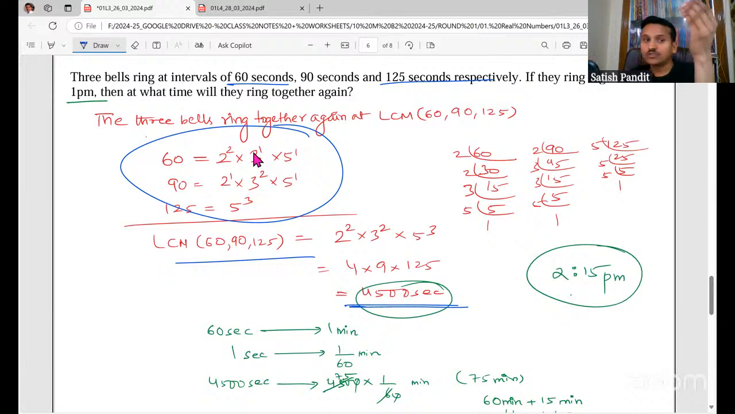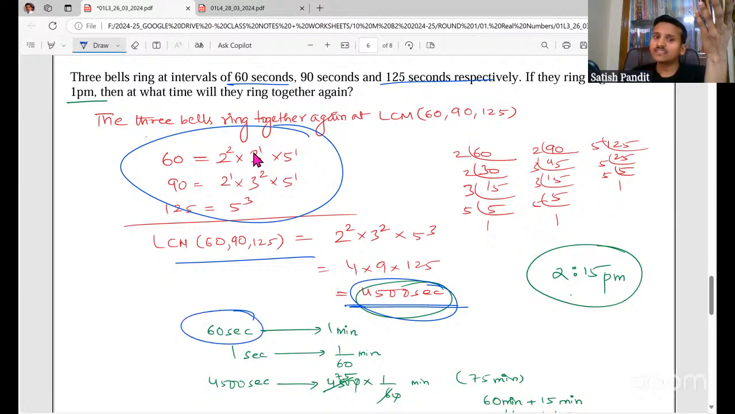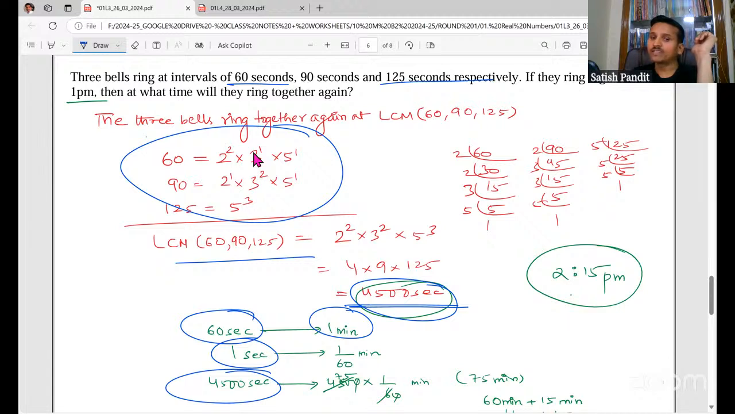So we'll convert these seconds into hours and minutes, then it will be easy for us to find the time. You know 60 seconds is 1 minute, so 1 second is 1 by 60 of a minute. 4,500 seconds is 4,500 into 1 by 60, which gives 75. And 75 minutes is 60 minutes plus 15 minutes, that is 1 hour 15 minutes. So if they ring first at 1 p.m., next they will ring at 2:15 p.m. Simple to understand.